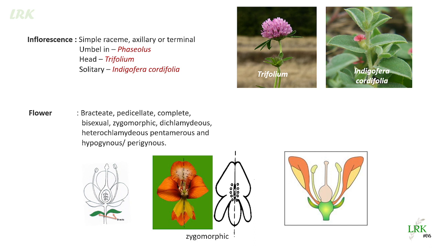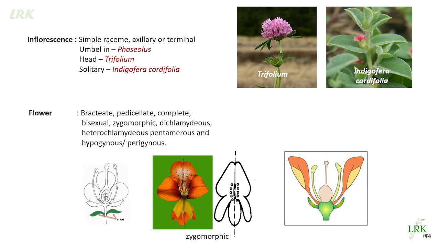What is complete flower? If all the four whorls are present, then we call it as a complete flower. What are the four whorls? The calyx, corolla, androecium, and gynoecium. If four whorls are present, then we call it as a complete flower. When the flower is complete, it is definitely a bisexual flower. That means both the male and female reproductive organs, that is androecium and gynoecium, are present.